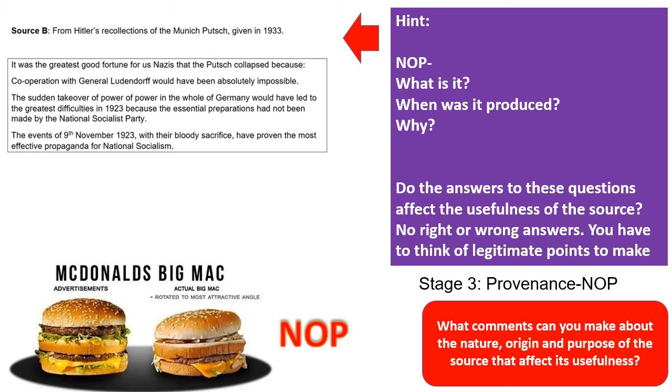He would obviously only really be focusing on the positive consequences of the putsch. Indeed, he makes no reference to his imprisonment or the death of Nazis or the violence on the streets of Munich or the fact the Nazi Party was banned. So again, the fact it is from Hitler is a limitation in that sense. So those are the kind of things we need to write.